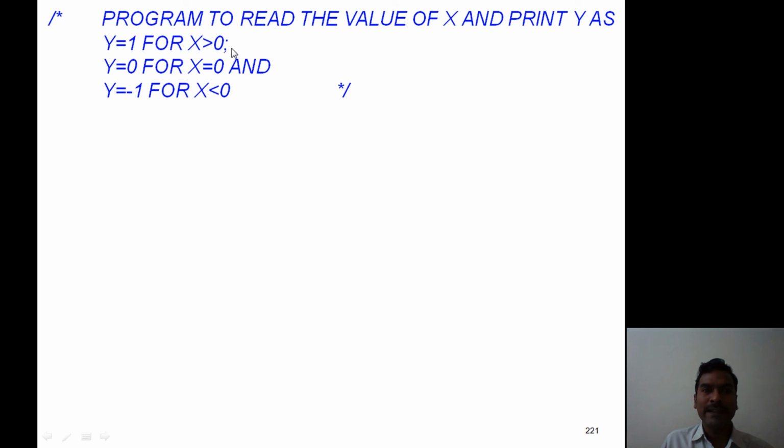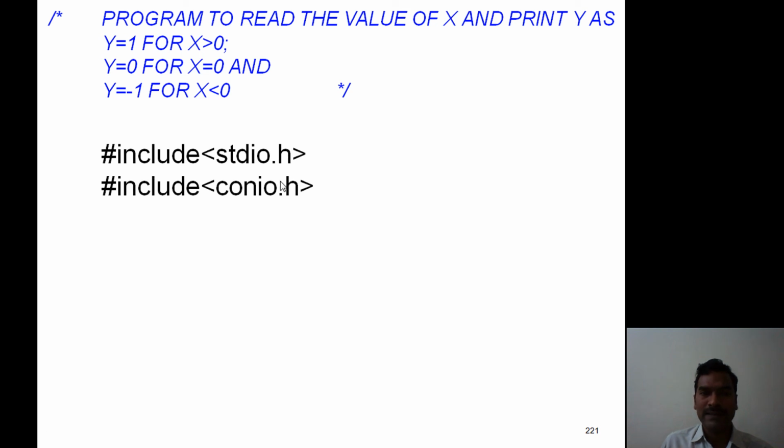So if X is greater than 0, Y becomes 1. If X equals 0, Y equals 0. If X is less than 0, then Y equals -1. First, the header files stdio.h and conio.h are included with the help of the #include statement.